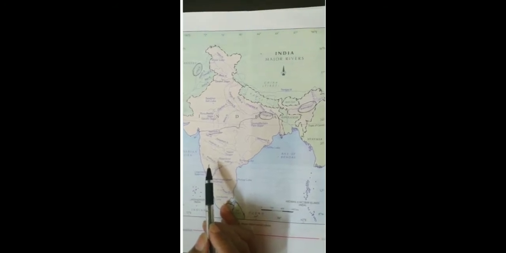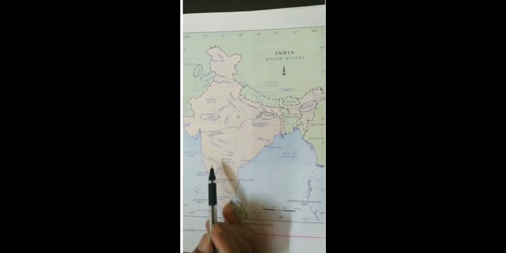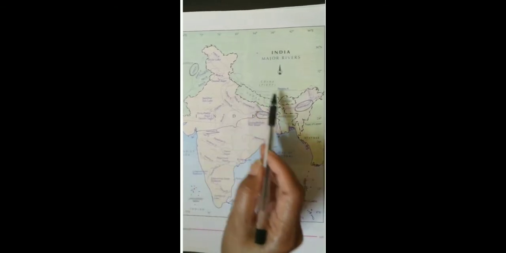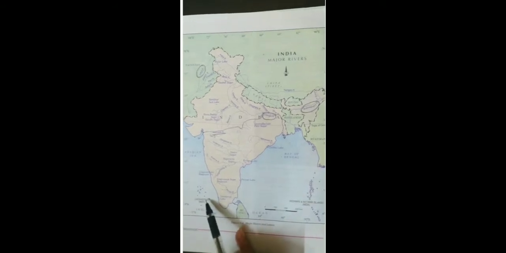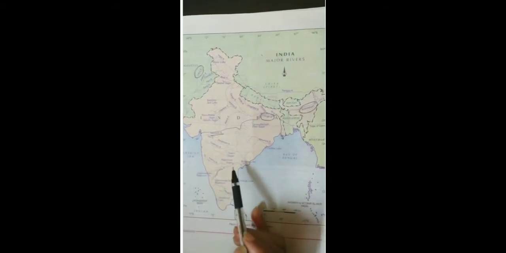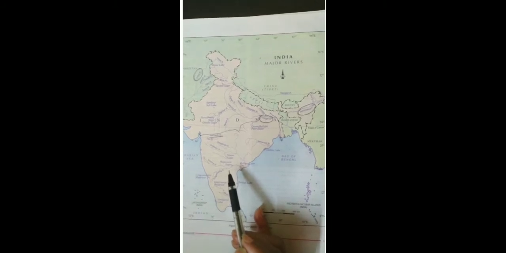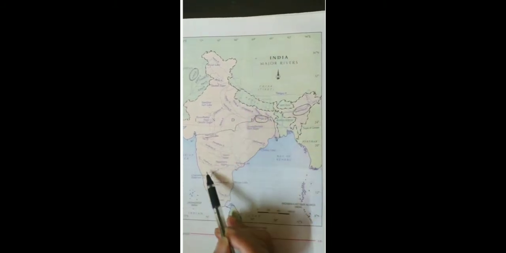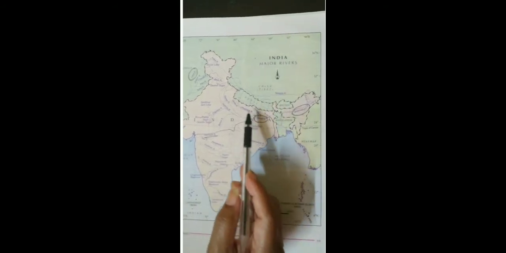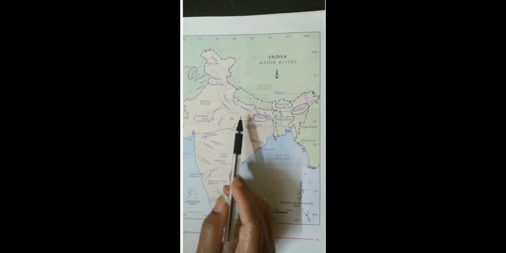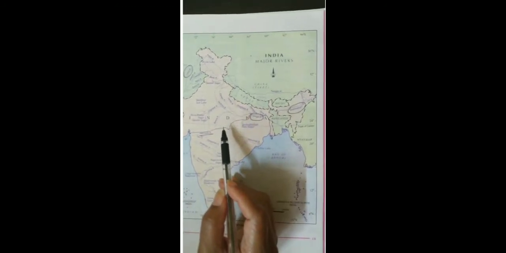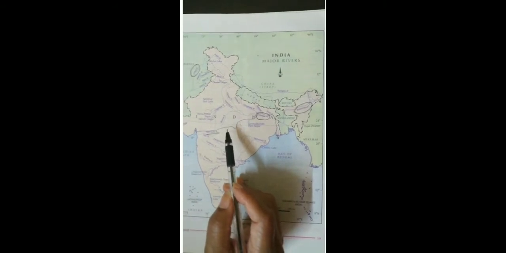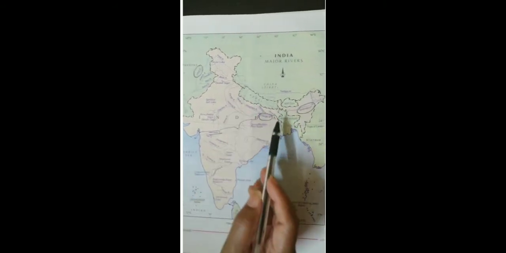Accordingly, the Indian rivers are divided into two major groups. One is Himalayan rivers and the second is the peninsular rivers. These two are different from each other in many ways, as they originate from two major physiographic regions of India. Most of the Himalayan rivers are perennial rivers, meaning they have water throughout the year. These rivers receive water from the rain as well as from the melted snow from the lofty Himalayan mountains.